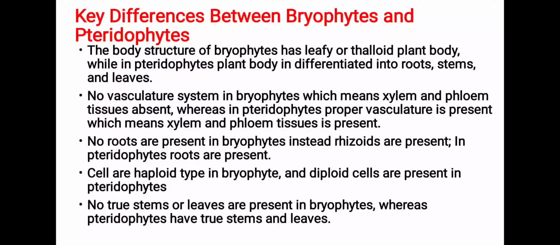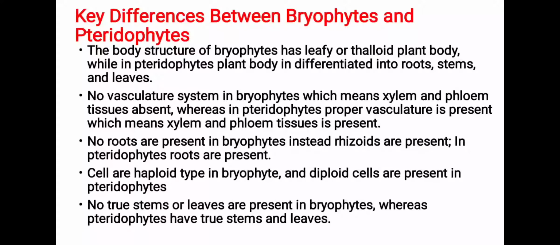And students, a primitive type of vessels is also reported from Selaginella, Equisetum, Marsilea as well as from Pteris. And students, this is an important question from a competitive point of view: which pteridophytes show primitive type of vessels in them? No roots are present in bryophytes, instead rhizoids are there, while in pteridophytes true roots are present.